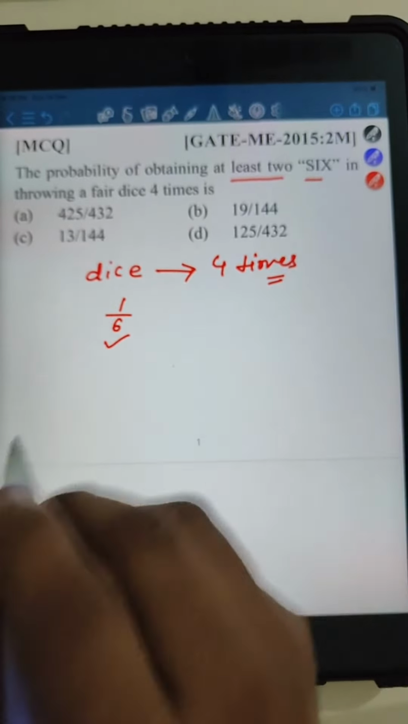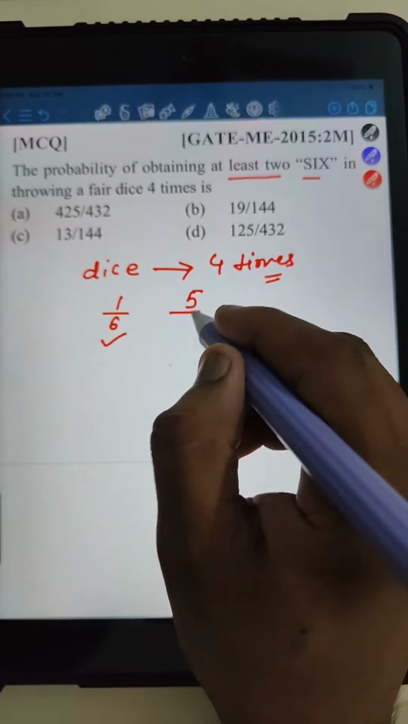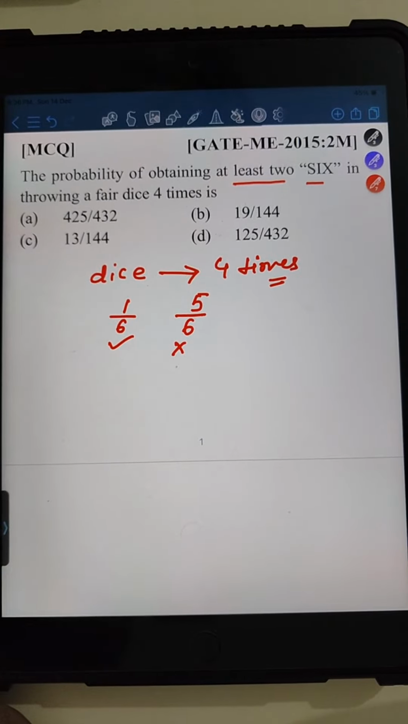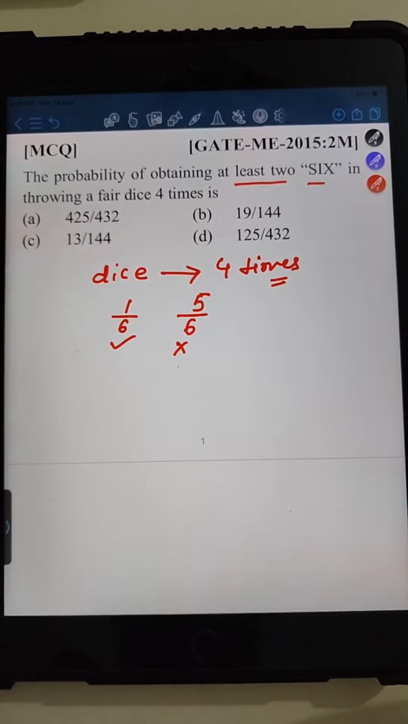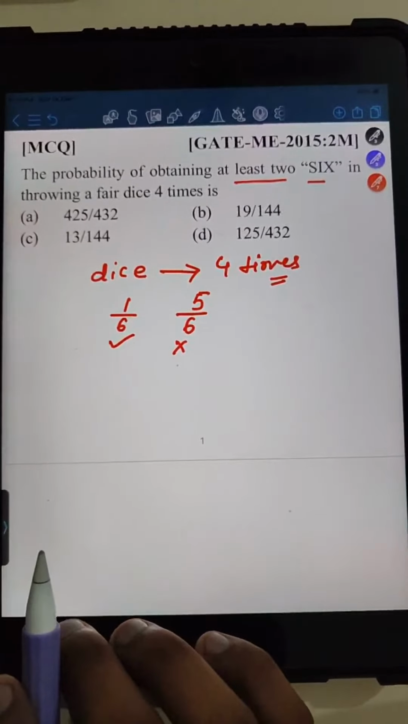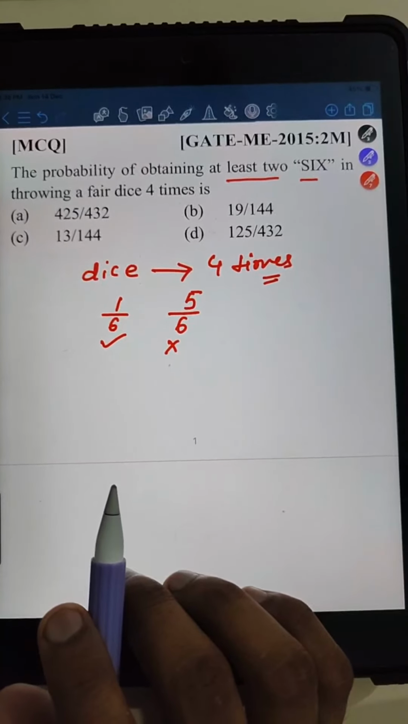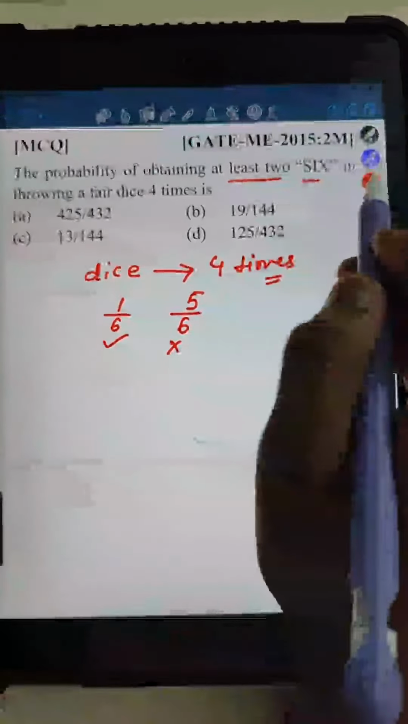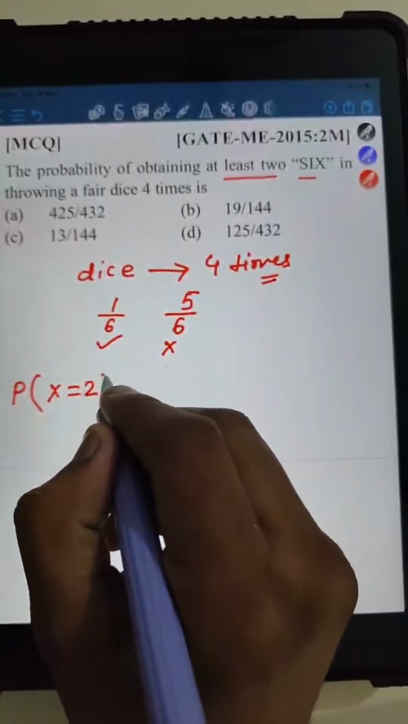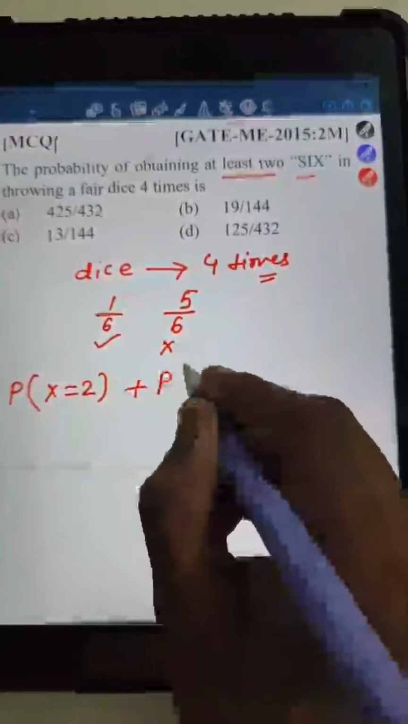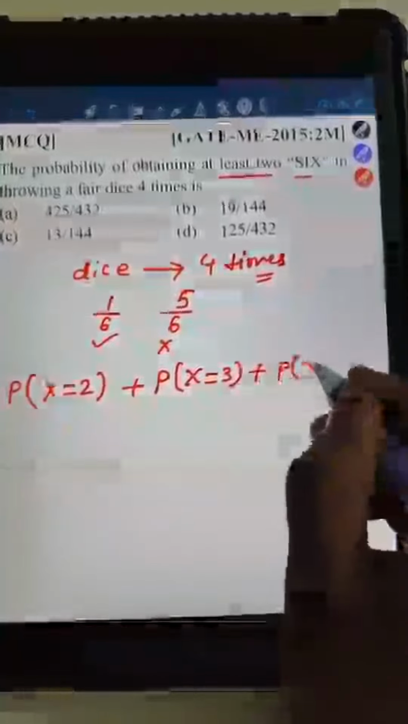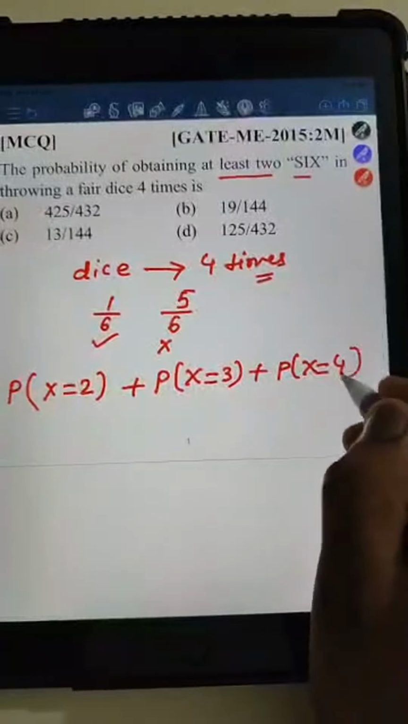1/6. 6 आने की प्रोबेबिलिटी 1/6 है, तो 6 नहीं आने की प्रोबेबिलिटी क्या होगी? 5/6, not getting 6. ठीक है, 6 आने की प्रोबेबिलिटी अगर 1/6 है, तो 6 नहीं आने की प्रोबेबिलिटी क्या होगी? 5/6, right? So we want at least 2 6s out of 4 throws, right? So probability of x equal to 2, कम से कम 2 6 चाहिए अपने को. Probability of x equal to 3, right? Plus probability of x equal to 4, correct?